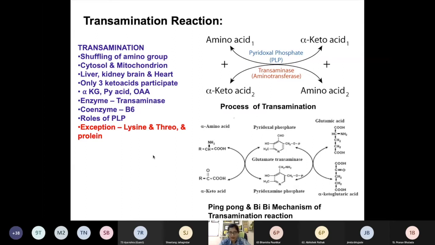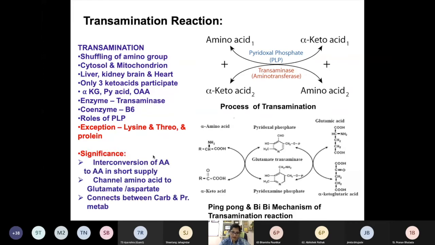Second thing, what is the second significance? It can also be used for the synthesis of non-essential amino acids. So the significance is that it leads to the interconversion of amino acids which are in short supply. If you don't have the amino acid, then we can synthesize non-essential amino acids by this process. Second, it channels amino acids to glutamate and aspartate. And third, it is a connecting link between carbohydrate and protein metabolism. So this is the transamination process.